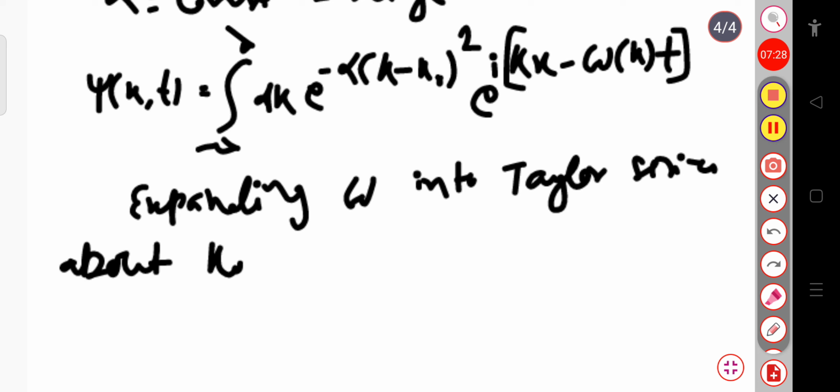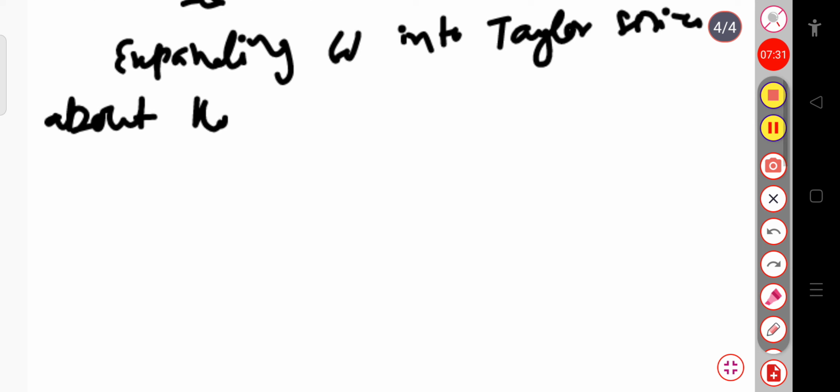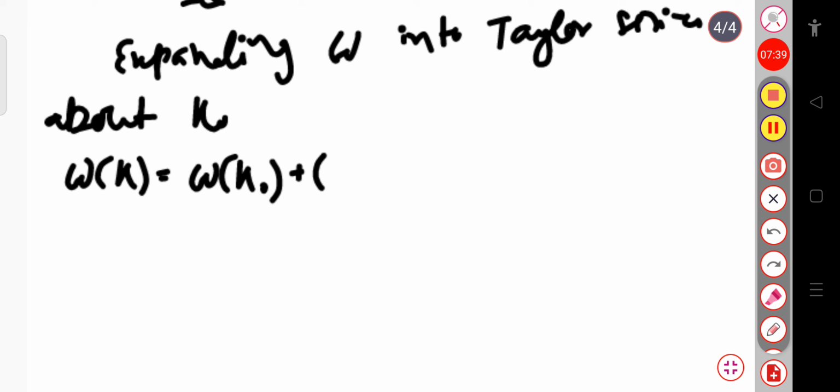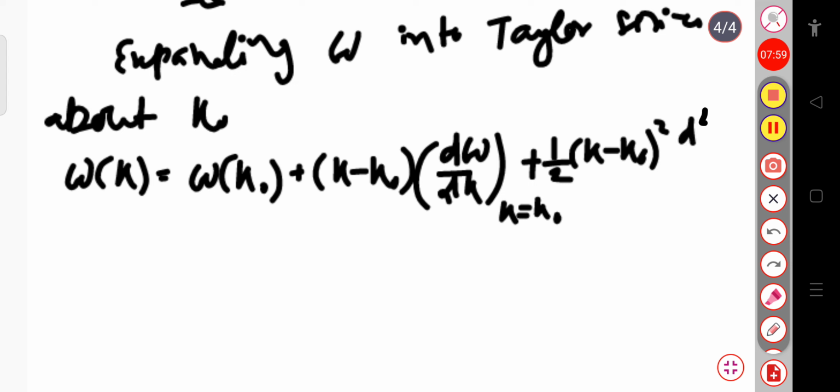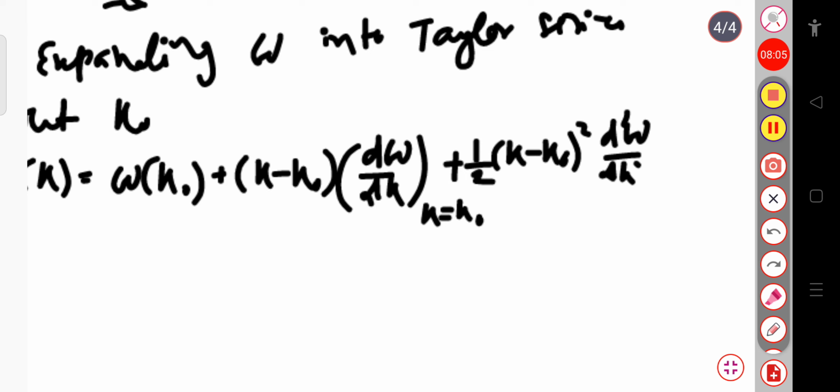Now we can write omega of k equal to omega of k naught plus (k minus k naught) into the first order derivative of omega, that is d omega by dk at k equal to k naught, plus 1 by 2 (k minus k naught) whole square d square omega by dk square at k equal to k naught, and so on.